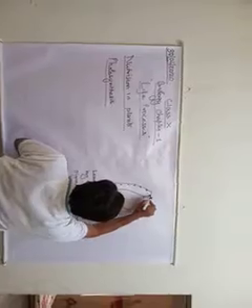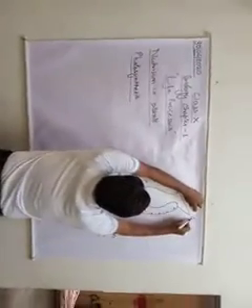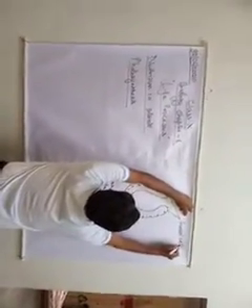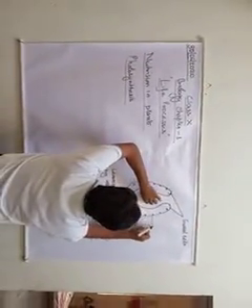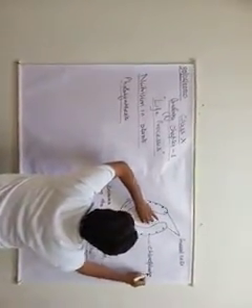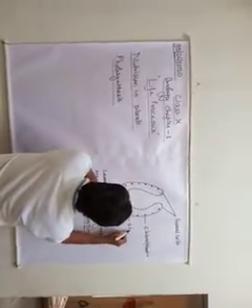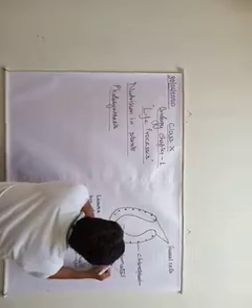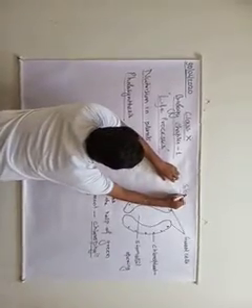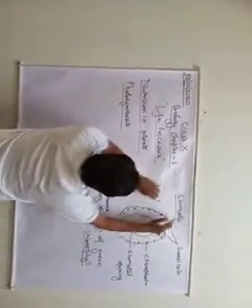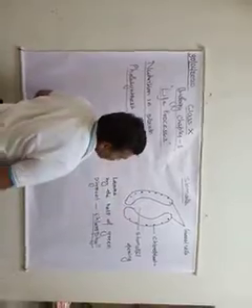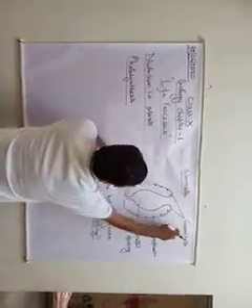This is a diagram of stomata. These are two wheel-like structures, parts of stomata, which are called guard cells.